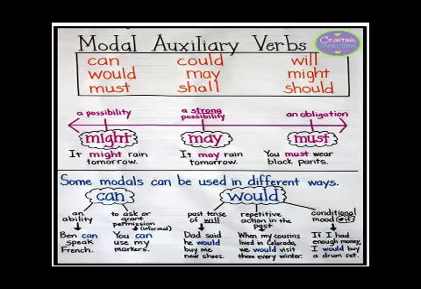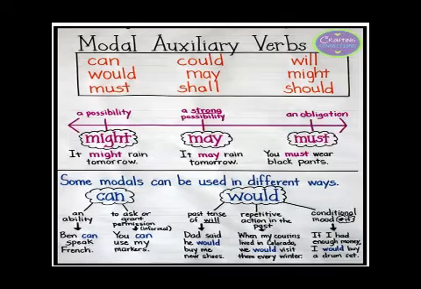So here, if I say it might rain tomorrow, I am just expressing a possibility that it might rain tomorrow. But when I say it may rain tomorrow, it is something of a strong possibility, whereas might is a little weaker possibility. Again, if I say you must wear black pants, must becomes an obligation. It is a foundation for you to follow the instruction, follow the order that you have to wear black pants.